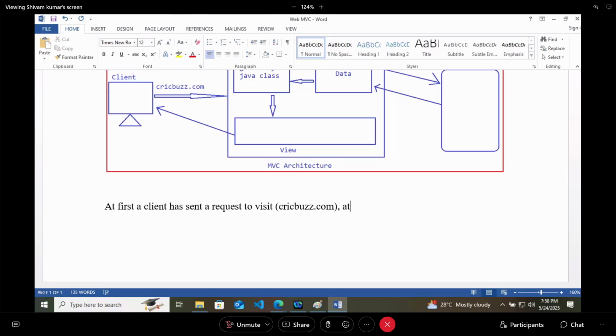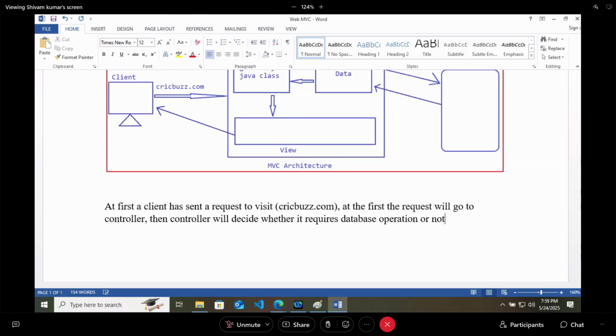At first, the request will go to the controller. Then the controller will decide whether it requires a database operation or not.